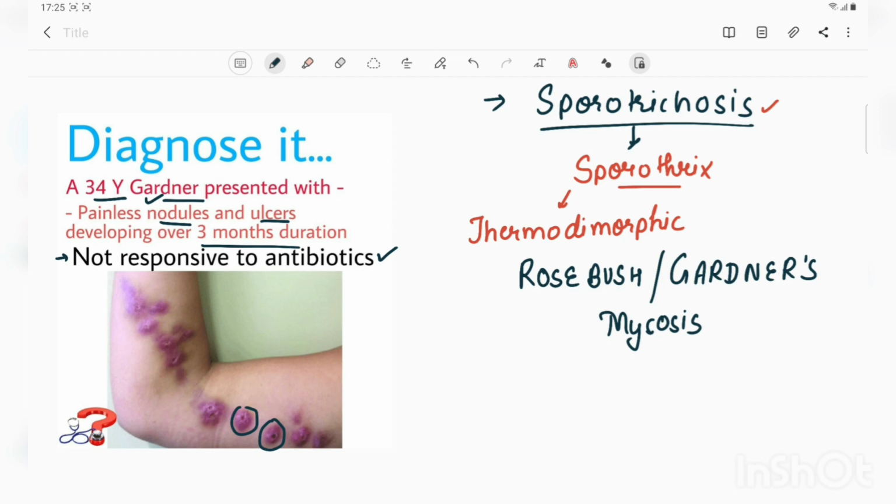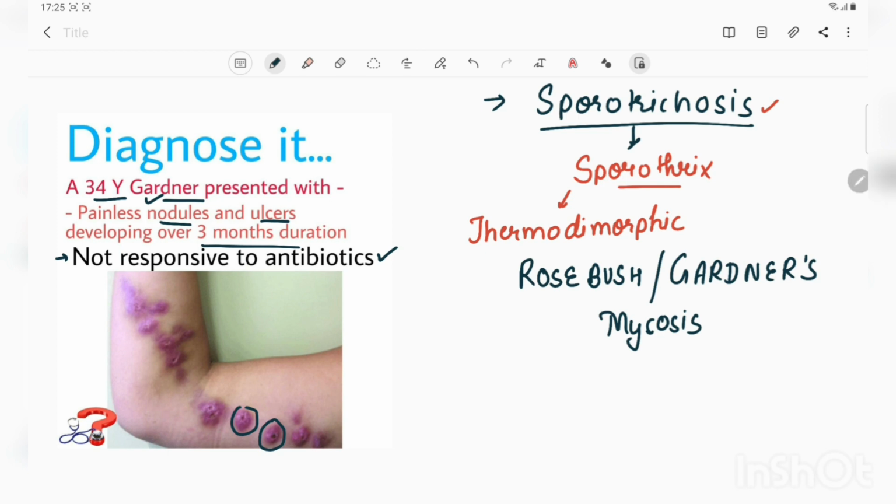In some patients where the immunity is quite low, like patients with AIDS, patients with diabetes, patients on steroids, there are multiple skin lesions that are disseminated at the same time. Usually from the primary canker to the development of these many skin lesions, it takes a lot of time. But in some cases, due to low immunity, all these skin lesions occur at the same time.